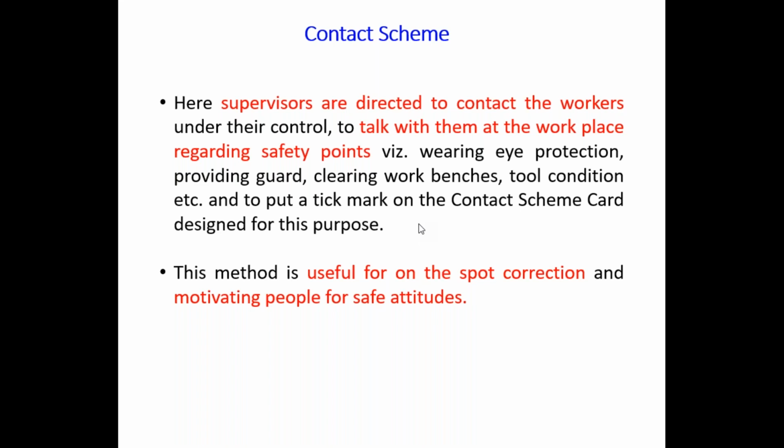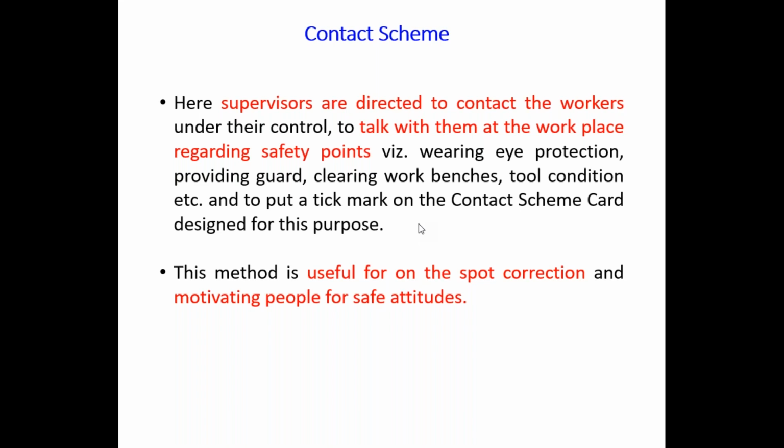The loss may be a human injury, a fatality of a person, or a property damage. So we have to control all these losses, whether human loss or property loss. When it is applied to control human injuries and property damage both, then we can call it TLC, that is total loss control.